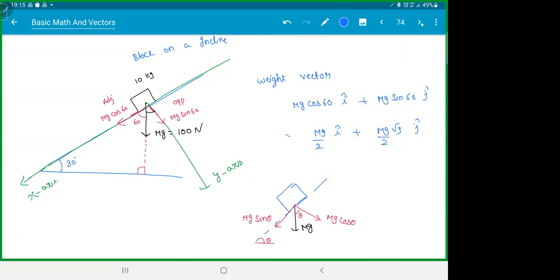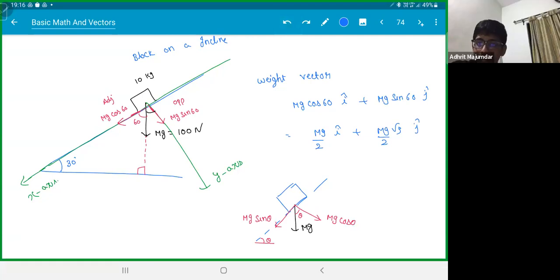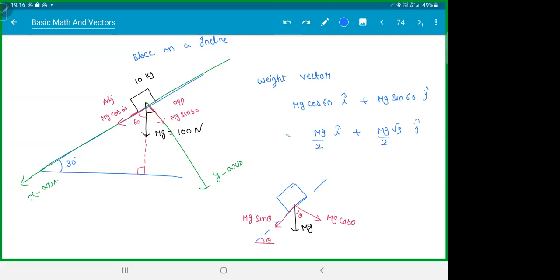So the force which is responsible for dragging you on the incline, which component will drag you on the incline? Sine or cos? The sine component, right? So you will slide on the incline because of the sine component. Is this fine, everyone? All got this? Go ahead. Let's see one more like this.